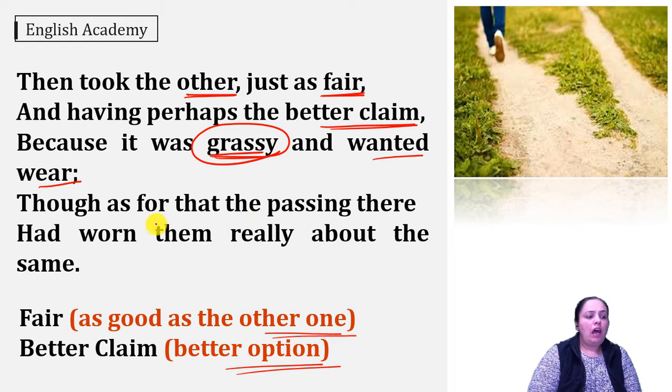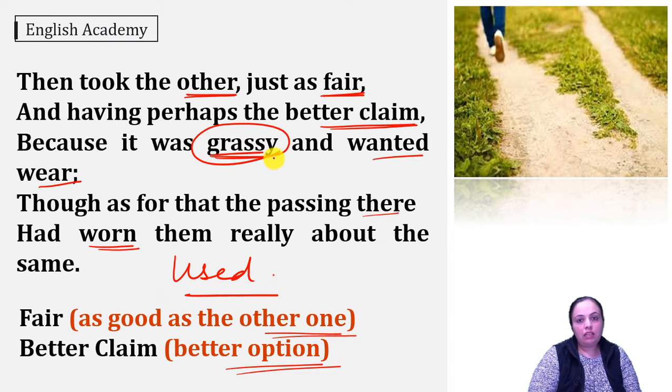Then he says, after walking on it for some distance, I realized that it was also similar to the first path and it had also worn, it had also been used. So it was just the initial patch that was grassy and that attracted him. But after traveling for some time, he realized that the second path was also similar to the first path. So he is trying to tell us that initially we are attracted to some career options, to some career streams, and we take them.